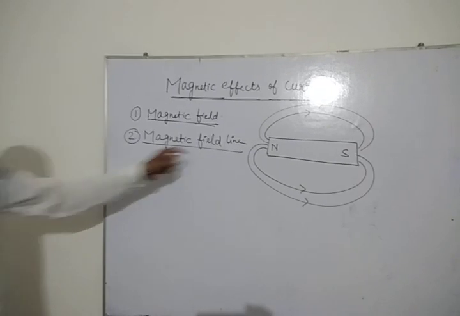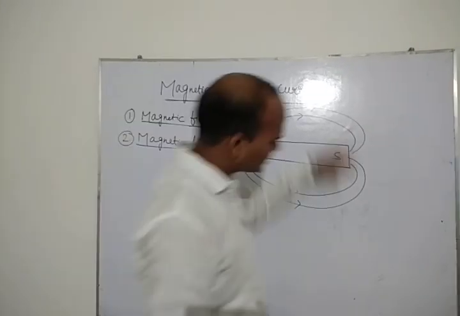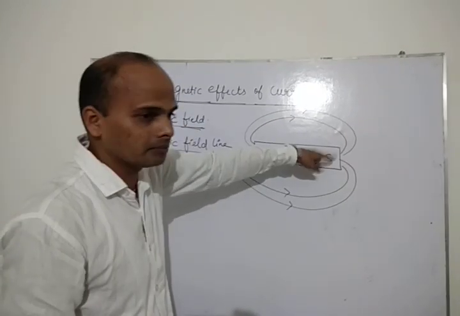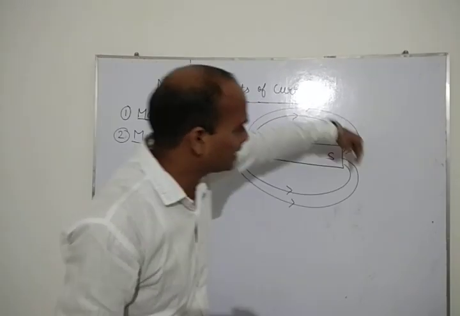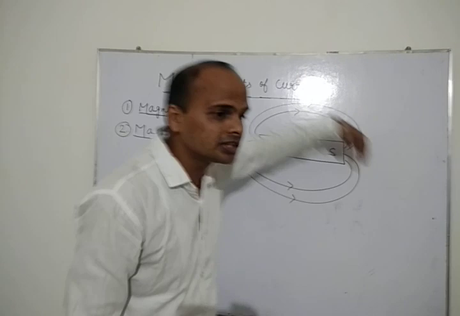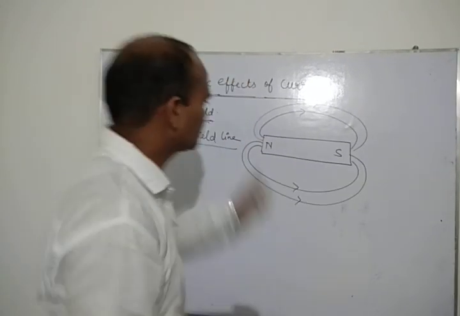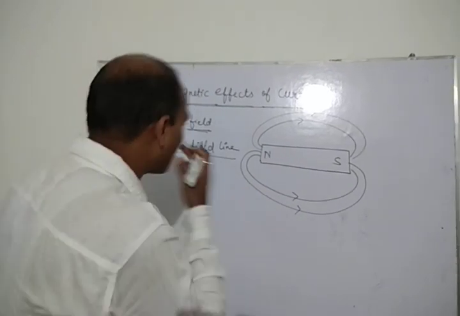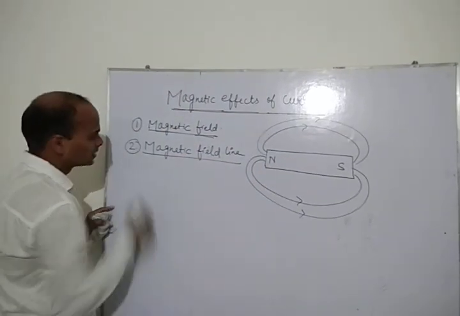Students, you are seeing some line, some imaginary line, you can say that. ये एक imaginary line है because this line is not visible. हम लोग ये नहीं कह सकते कि this is the line we are seeing that is creating around the magnet. No, this is an imaginary line.